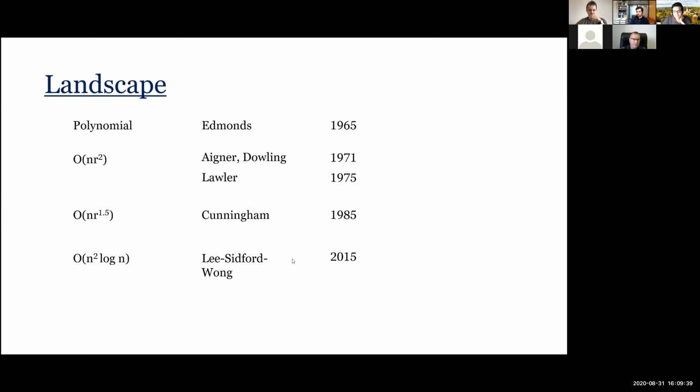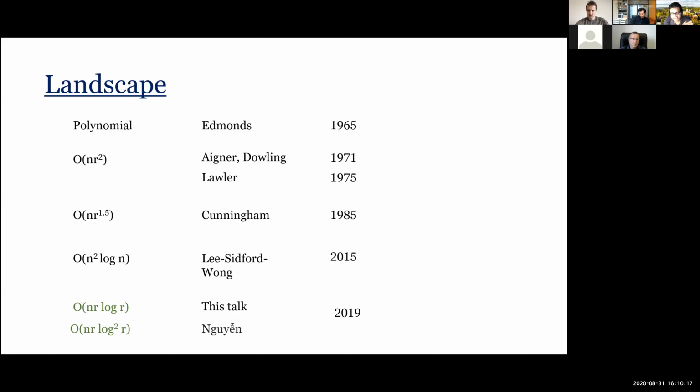In a breakthrough result of 2015, a subset of the co-authors gave a beautiful algorithm using cutting planes, and that implies an order n squared log n algorithm. What I'm going to try to show today is that for this order n r squared algorithm of Lawler, we can give a faster implementation and get it to n r log r time. Again, this is a faster implementation of the n r squared time algorithm.